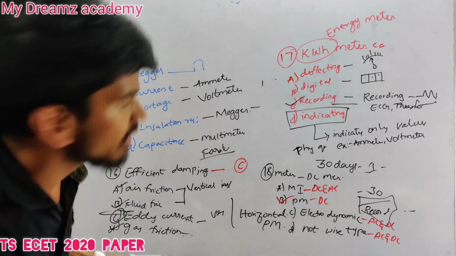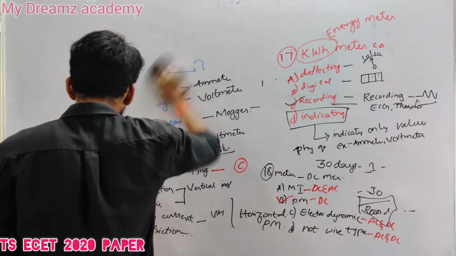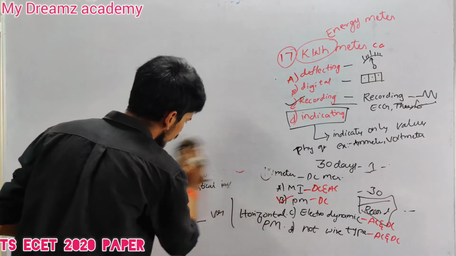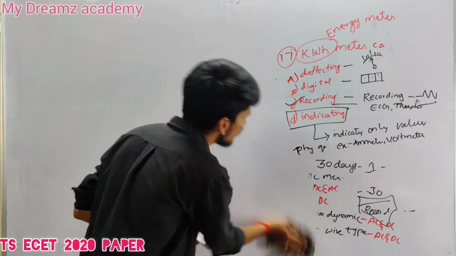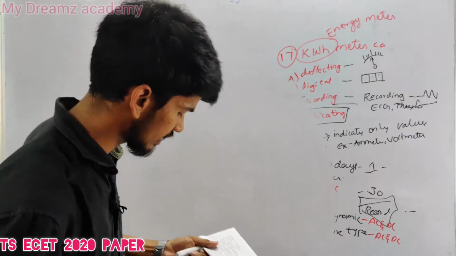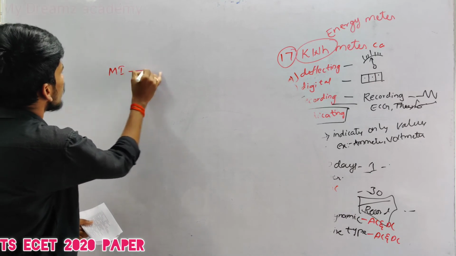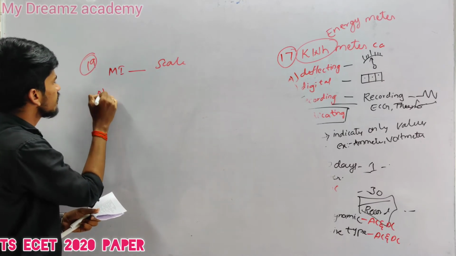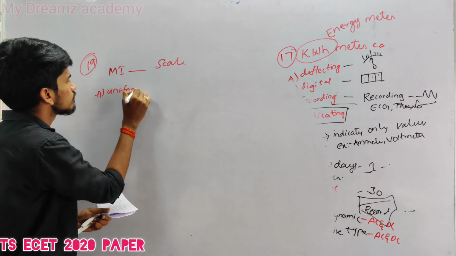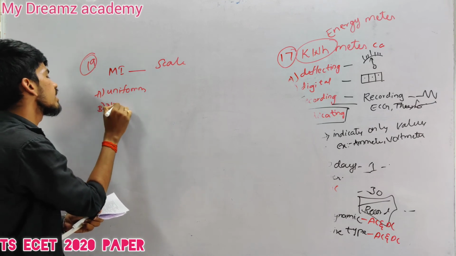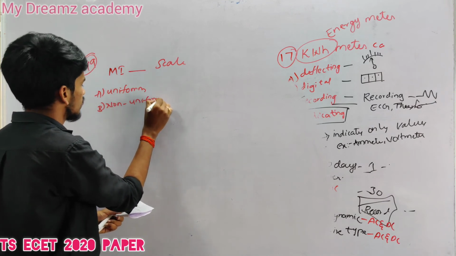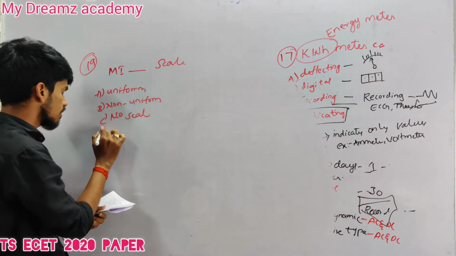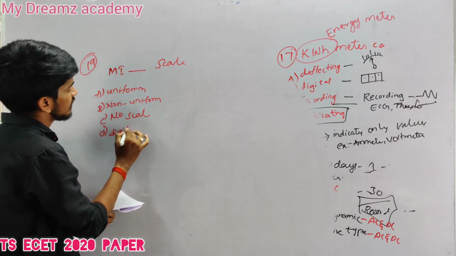When coming to our next question, the 19th question: moving iron instruments have dash scale. Option A given as uniform, option B non-uniform, option C no scale, option D digital.